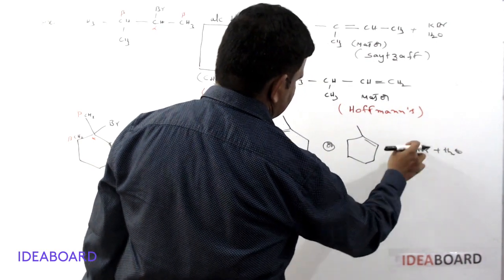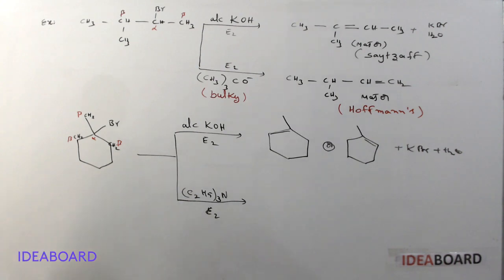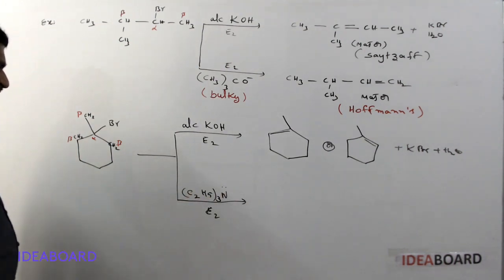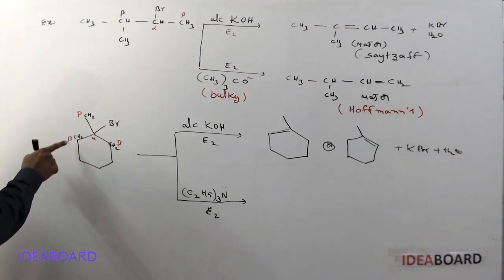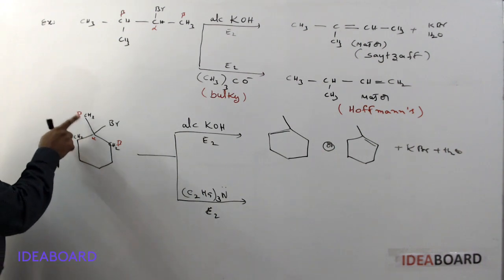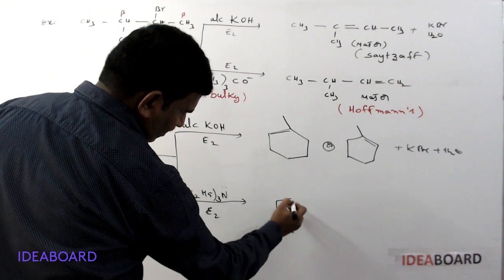And next, if there is a bulky base, triethylamine is a bulky base. Whenever the bulky base is present, generally the proton with less steric repulsion, this one only, is eliminated. So what is the major product here?